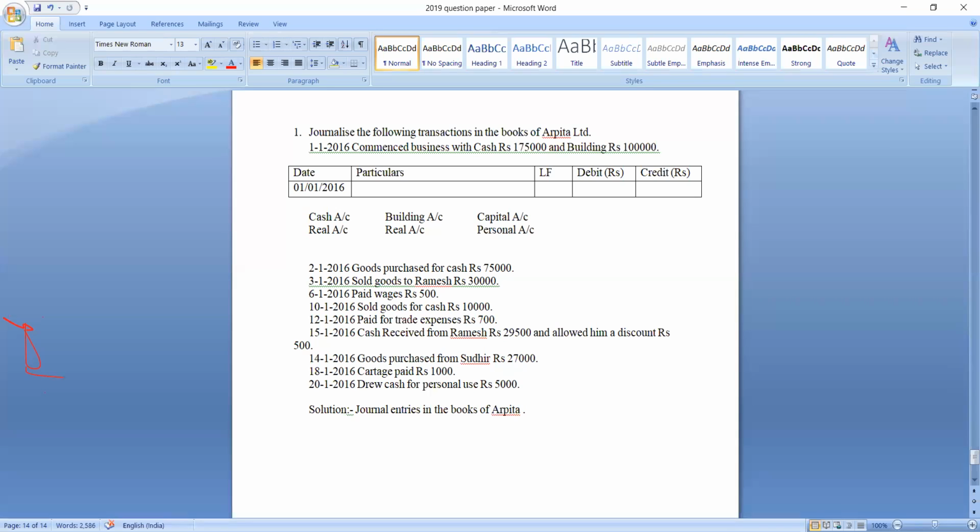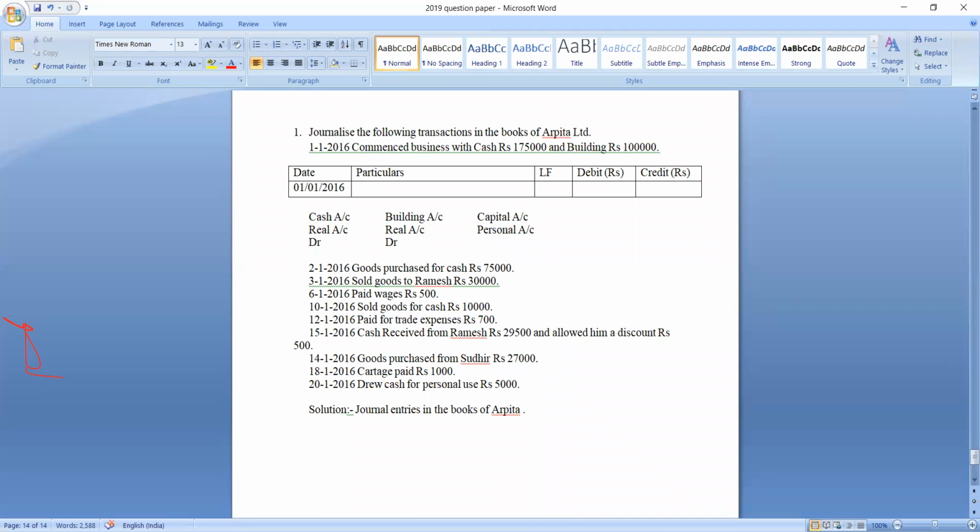See here, cash account is real account. What is the rule of real account? Debit what comes in, credit what goes out. So when business is commenced with cash, here cash is coming into the business. So debit what comes in, cash comes in. So we should debit which account? We should debit cash account. Similarly, commenced business with building. It means even building is coming into the business. Understood? So debit what comes in? Building comes in. So we should debit building account.